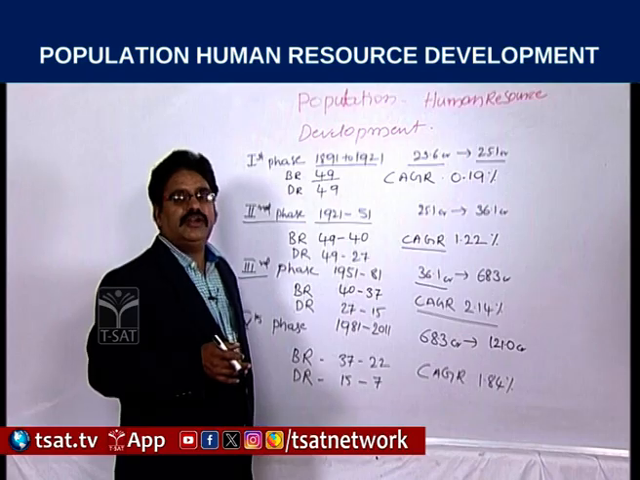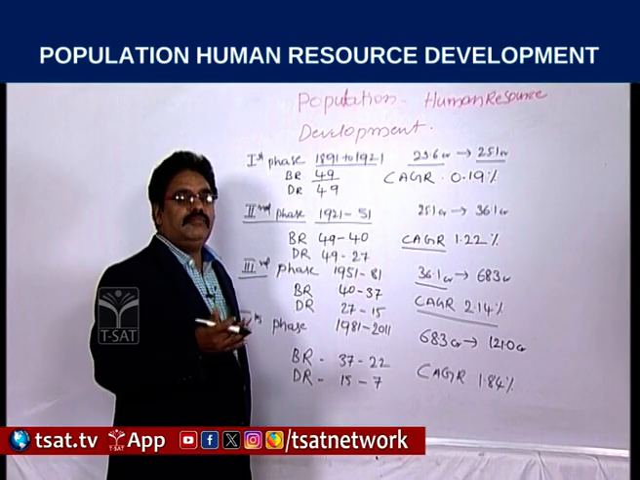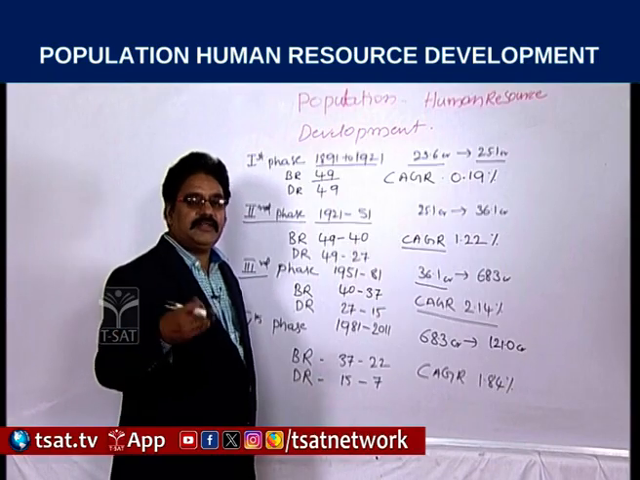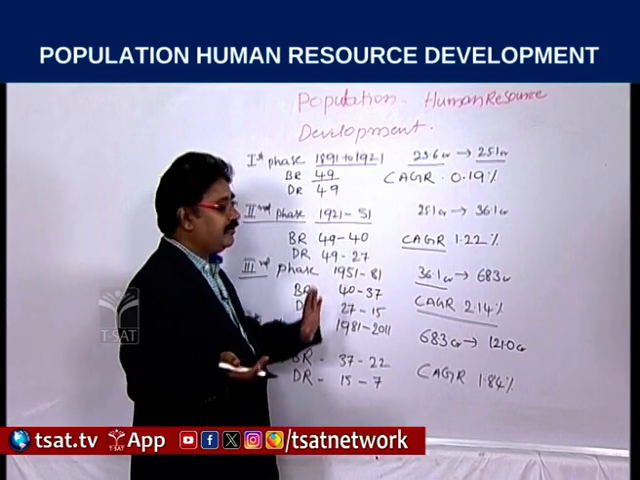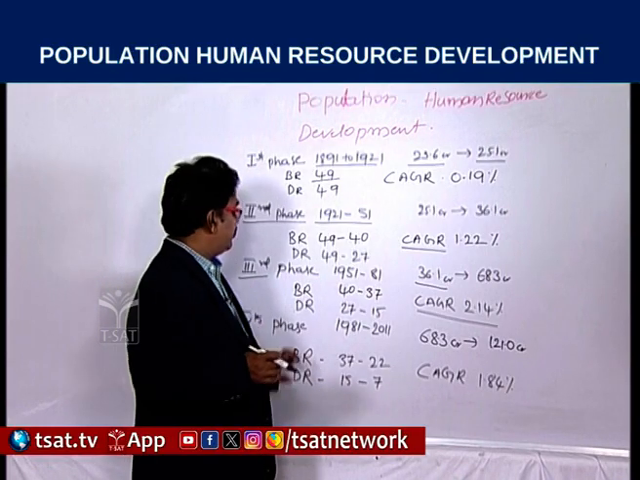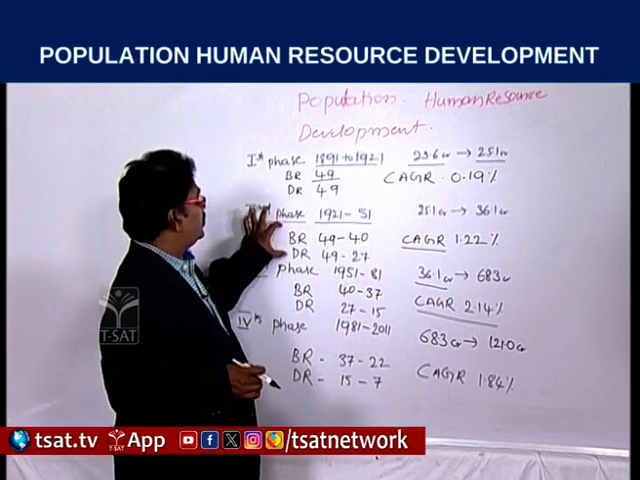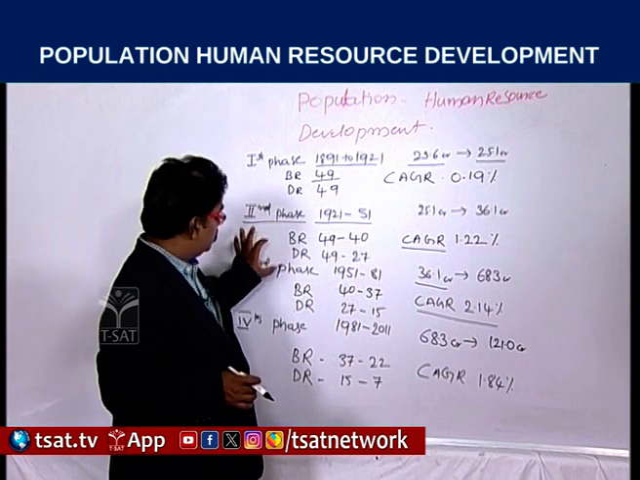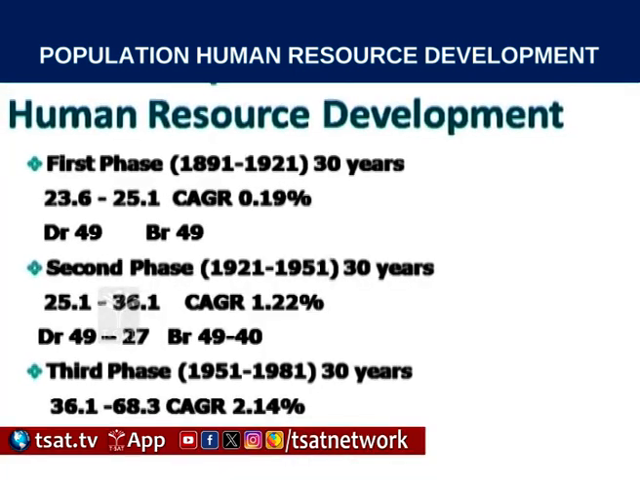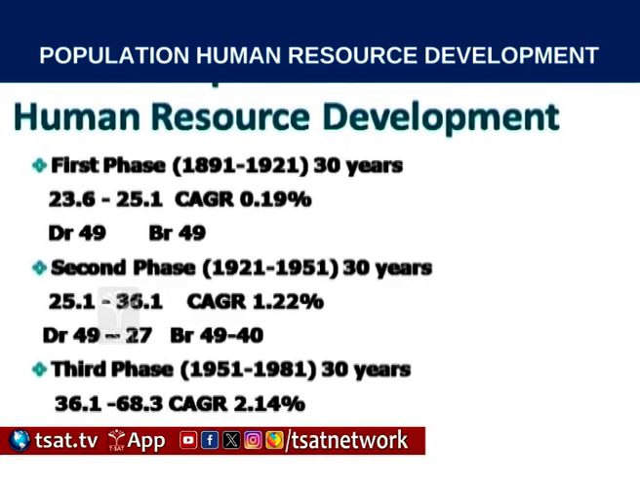People used to have more children, because more people can earn more income. Like that, they had higher birth rates, and population was increasing in that phase. We can observe it slowly started increasing in the second phase, but it exploded in the third phase. During 1951 to 1981, the population exploded.